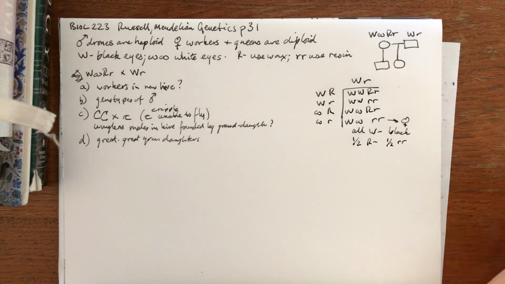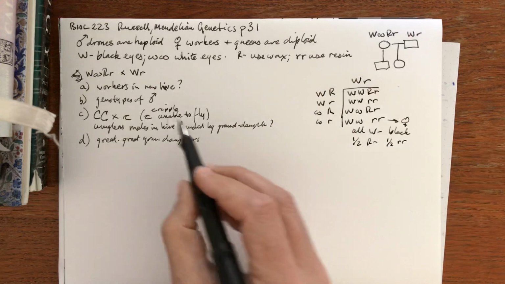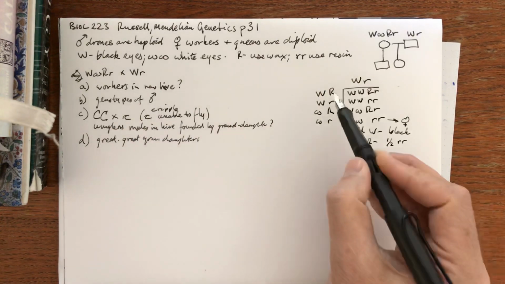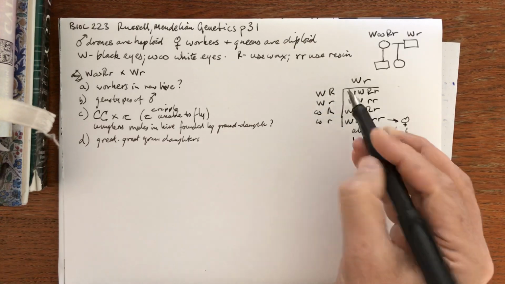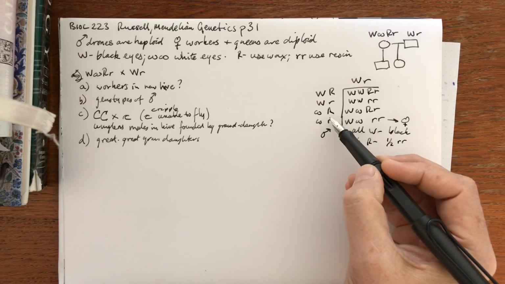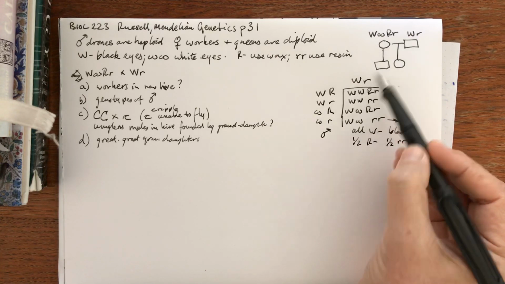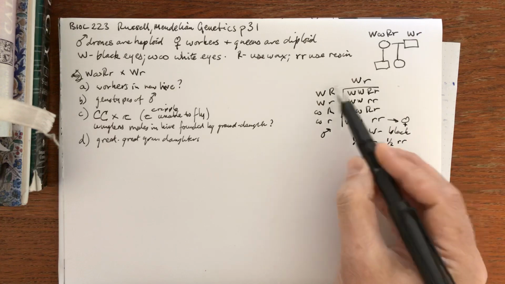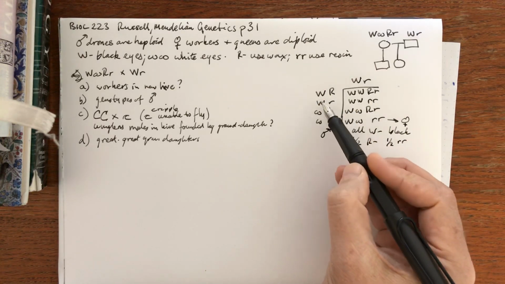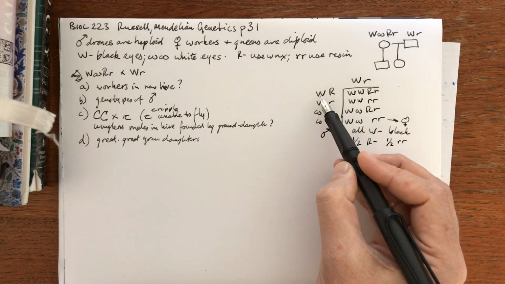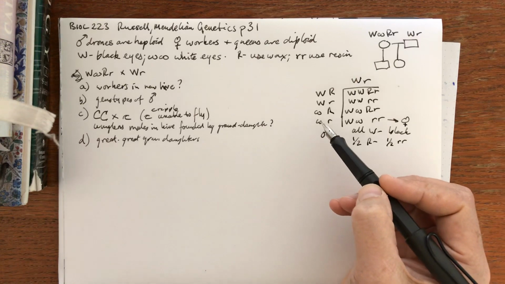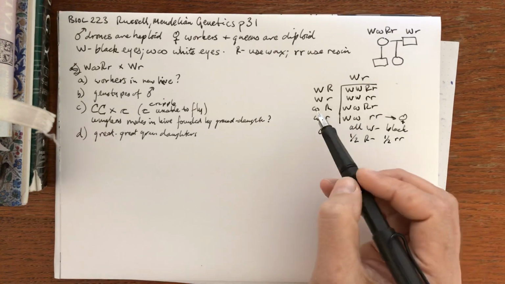So that's part A. Part B, give the genotypes of the male offspring with relative frequencies. Well, we've actually already done that, because here it is. These are the males. The male genotypes are equivalent to the gametes produced by the female, by the queen. We can see they're equally distributed, a quarter each, and it's going to be big W big R, big W small r, small w big R, small w small r. So we've already done that.